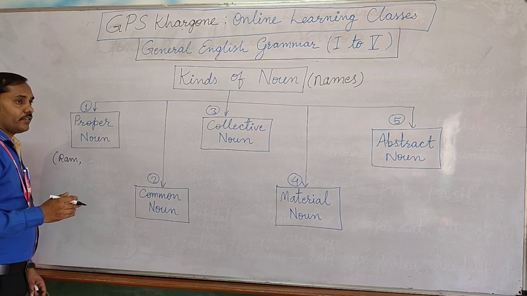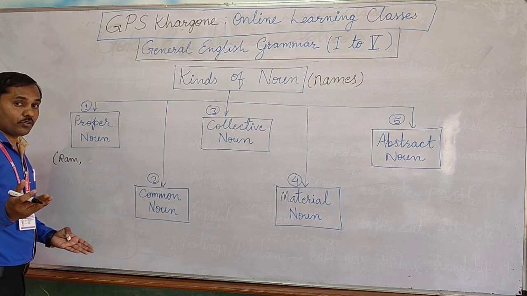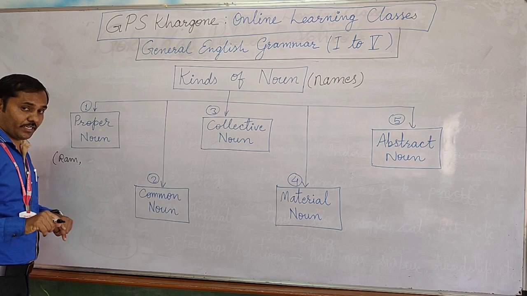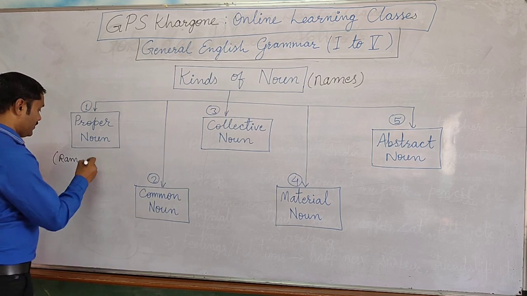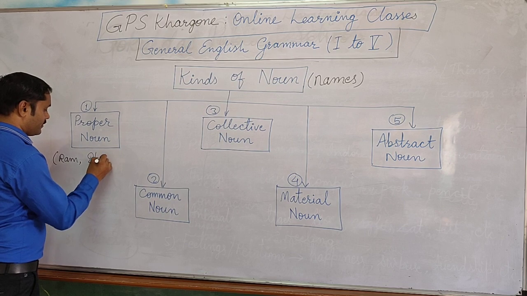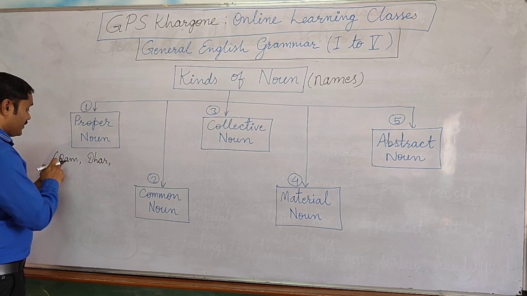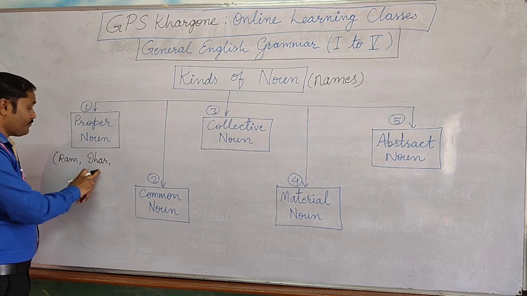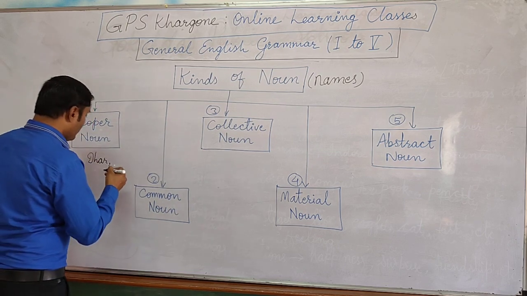Places, just like we can call any city, but Khargon is a specific city. It is the name given to only this place. Indore, Dhar. Person's specific name, place's specific name.